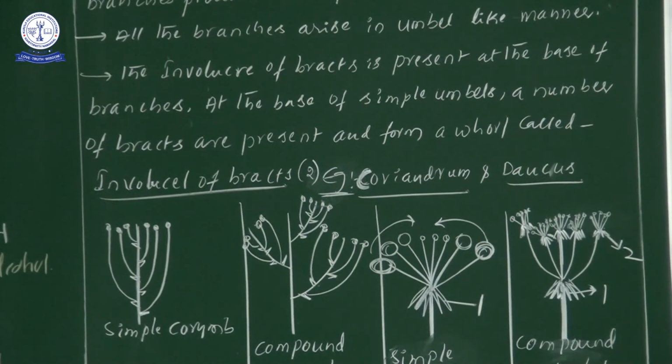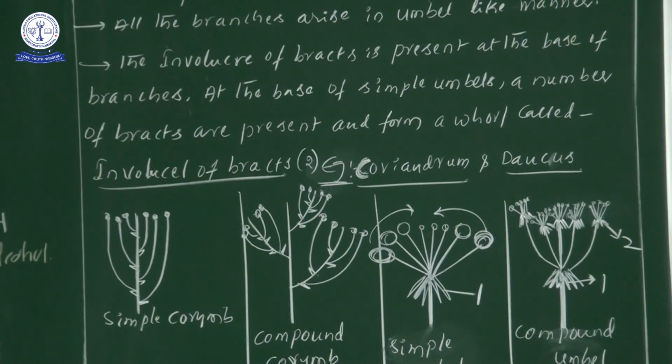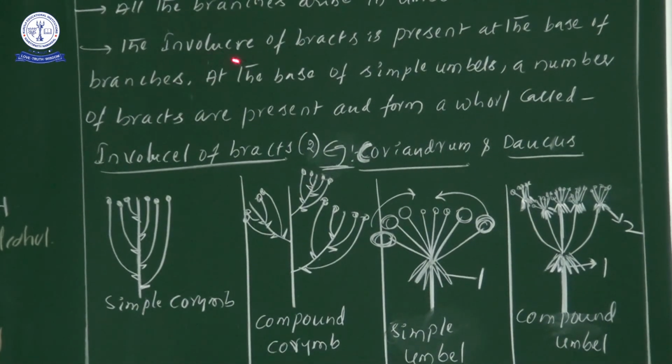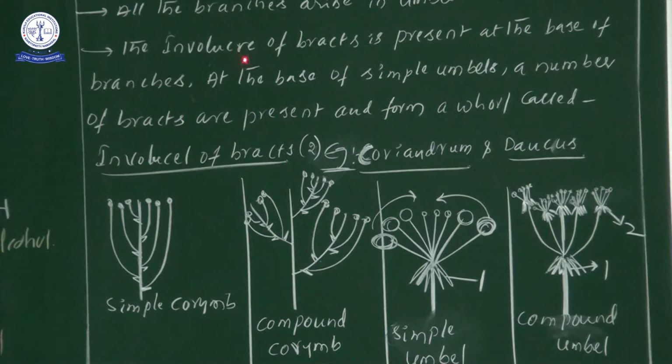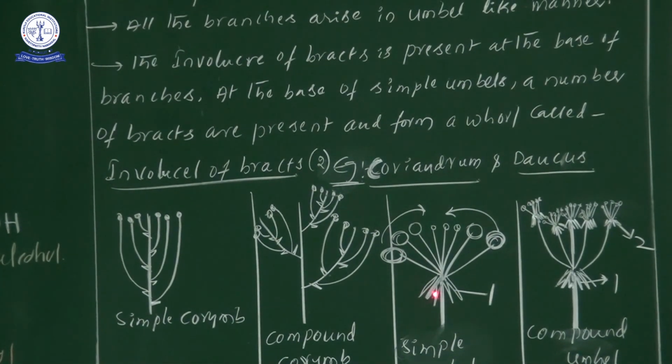Now here, what is the information? The involucre of bracts is present at the base of the branches. In a simple umbel, we have seen the involucre of bracts in the basal position, but here we are observing the involucre of bracts at the base of the branches. While watching the video, try to remember this point: involucre.